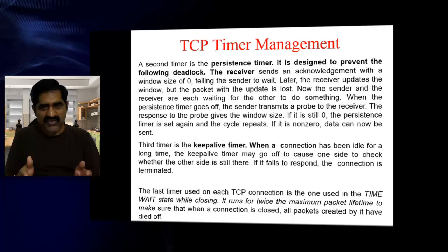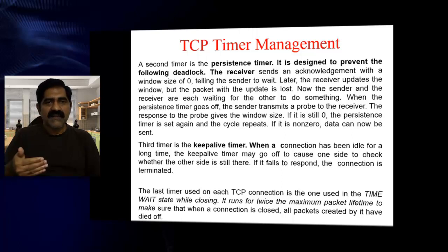So this is used when you want to close the connection. Your time wait state is used when you want to close the connection. We are not abruptly closing the connection. We are waiting twice the packet time. After that, automatically we are terminating the connection. So these are the 4 timers used for better working of TCP.